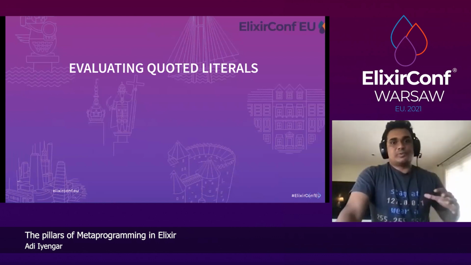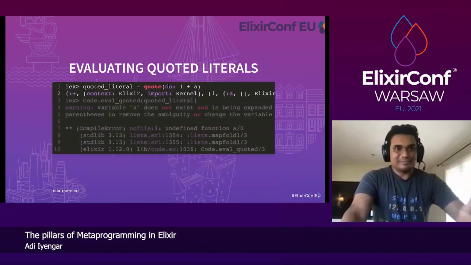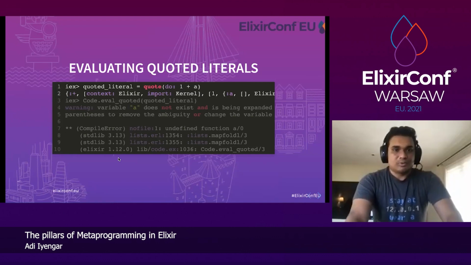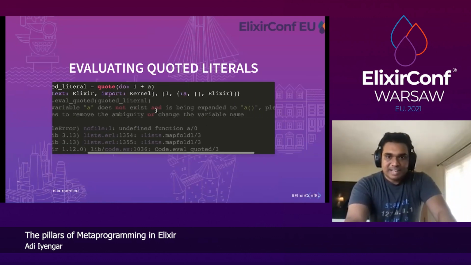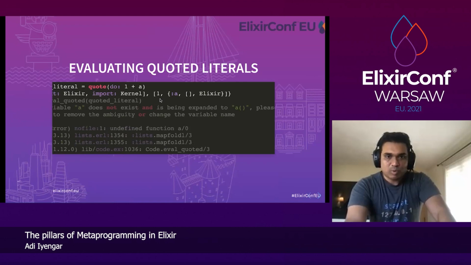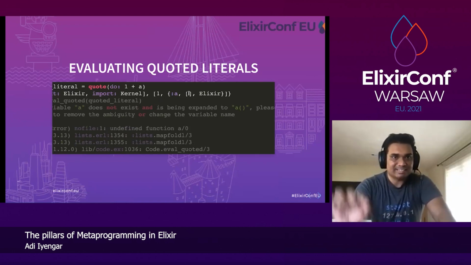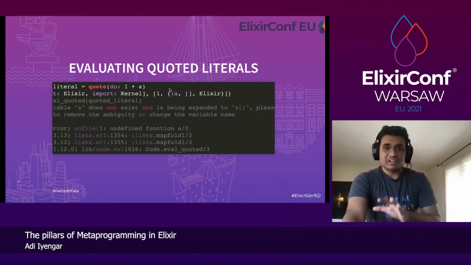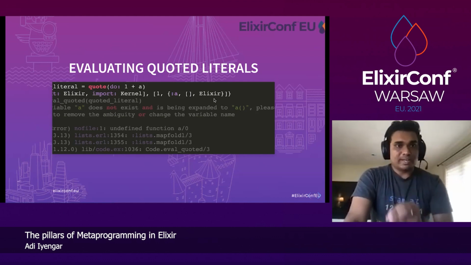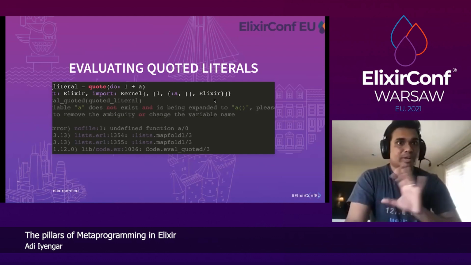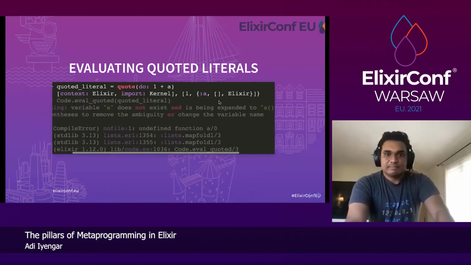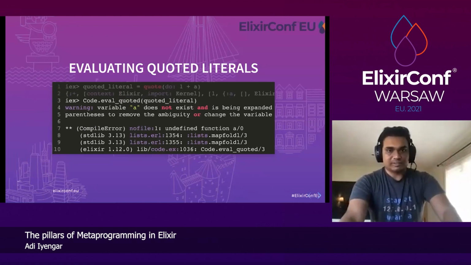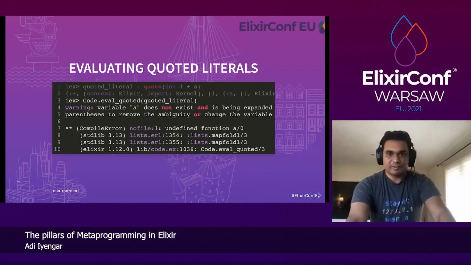Great. So let's now see what happens if we just do quote 1 + a, and a is not defined. So we get a 3-element tuple again, but as you can see over here, it's 1, and a is not just a as an atom. It has some more metadata attached to it. We're not going to get into that in this talk, but it's a really cool way Elixir prevents some ways we can break things. So it's got information of scope and all that stuff. So great. Let's evaluate the quoted literal. We get undefined function a, as expected.